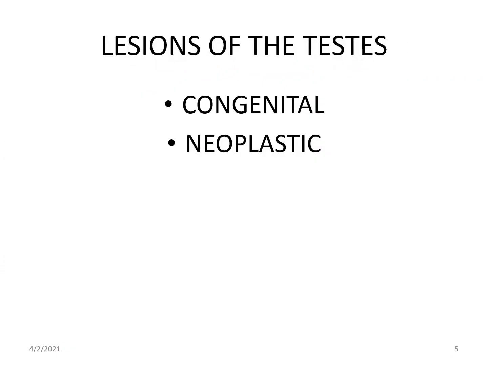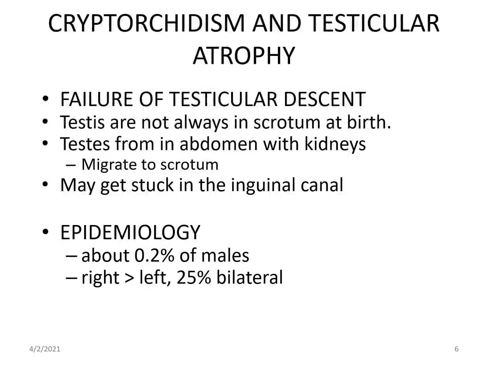Now the lesions of testes, they are of two types. There may be congenital lesions, that is present since birth, and the neoplastic lesions, that is the benign, the malignant, the tumors of testes. In congenital lesions, the first lesion that we will see is cryptorchidism. So what does cryptorchidism mean? It means undescended testes. That is, failure of testes to descend to its normal place.